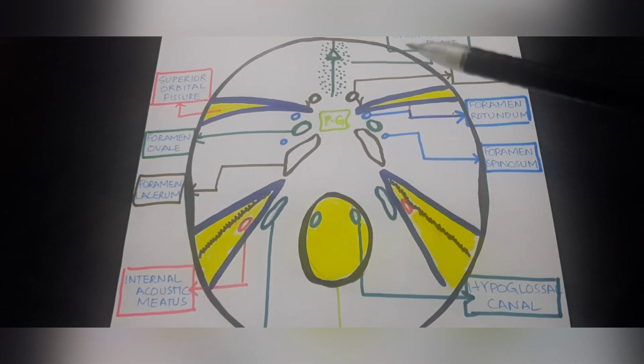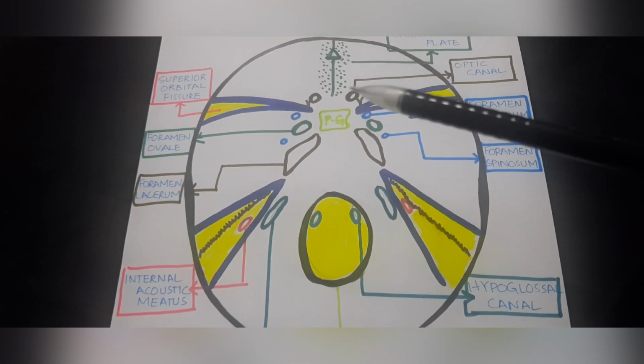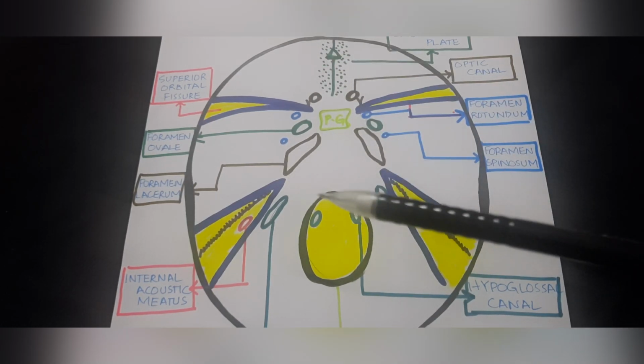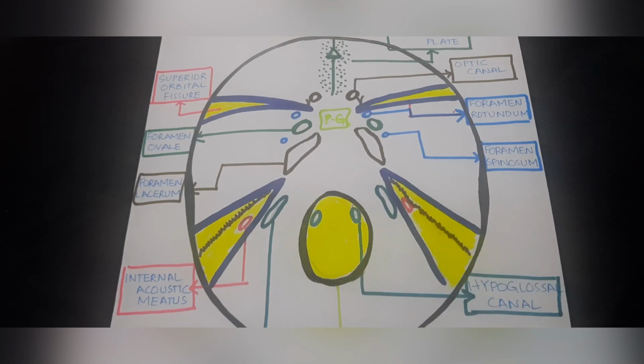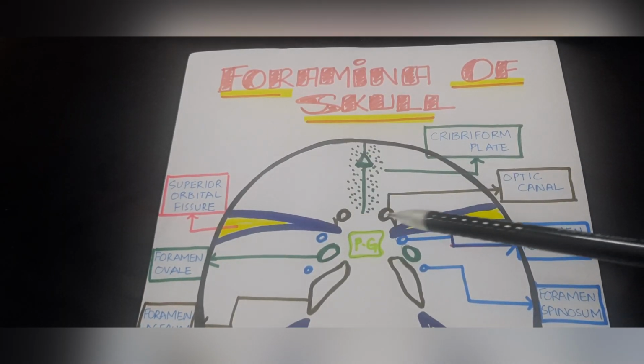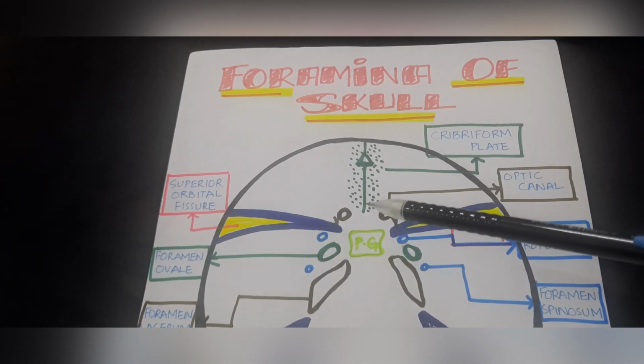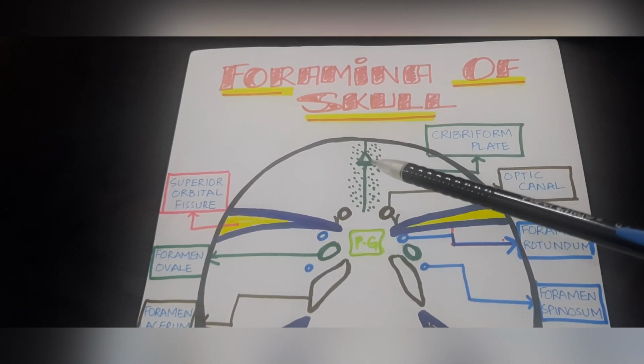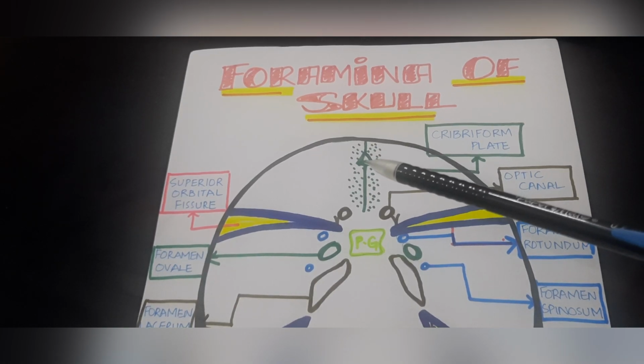So first of all, this anterior portion actually represents the anterior cranial fossa. This is the middle cranial fossa and this is the posterior cranial fossa. In the anterior cranial fossa, you can see that we have the cribriform plate represented. This triangular portion actually represents the presence of crista galli.